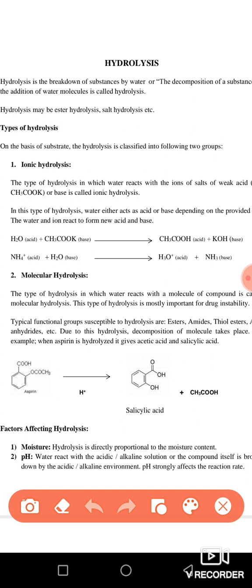Now if I explain the disadvantages, I give you an example. For example, penicillin, you know very well about penicillin. If you expose your penicillin to moisture, then a chemical breakdown occurs and this drug becomes inactive.